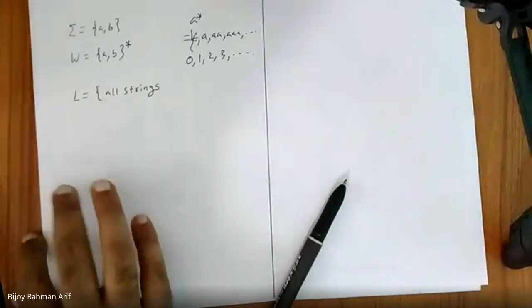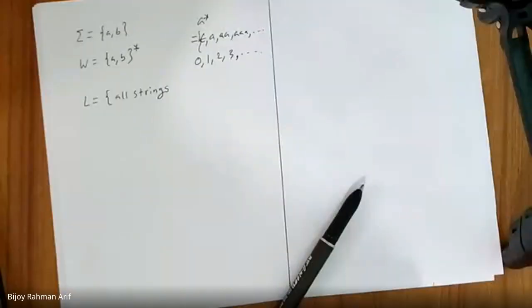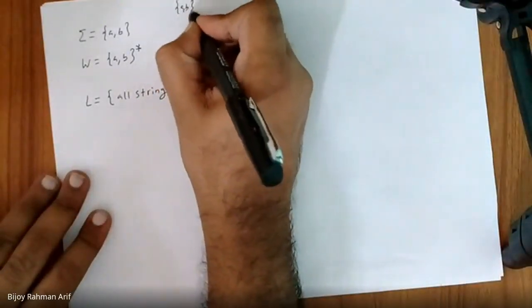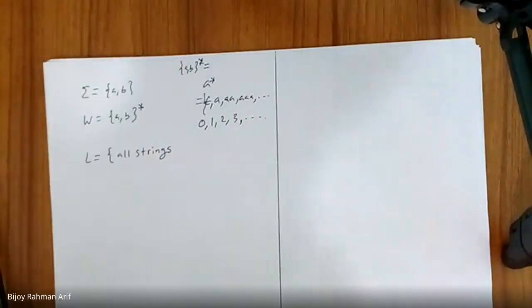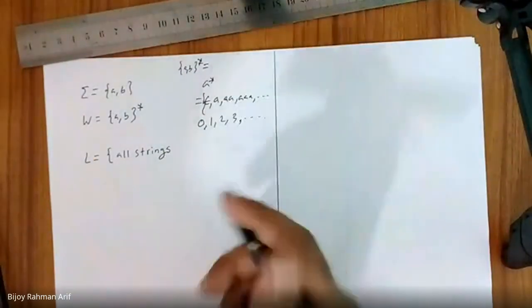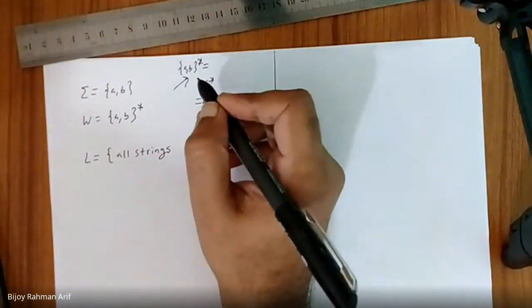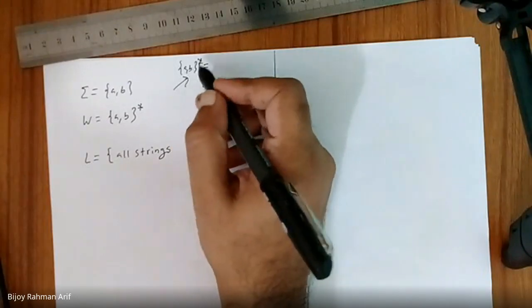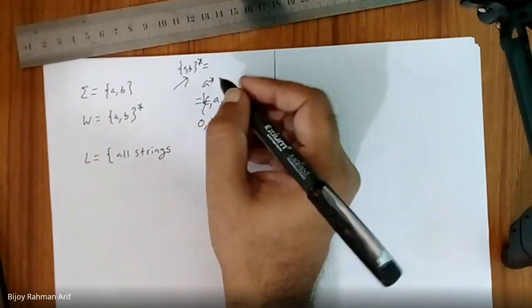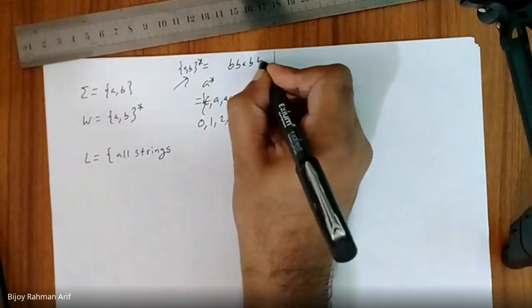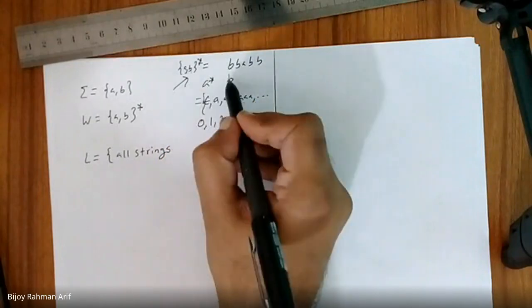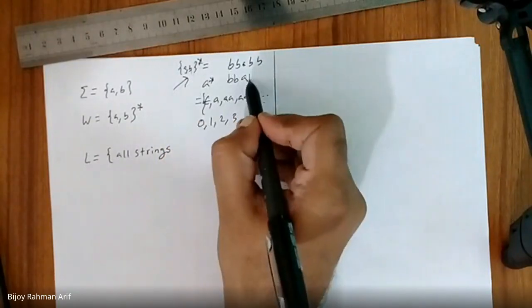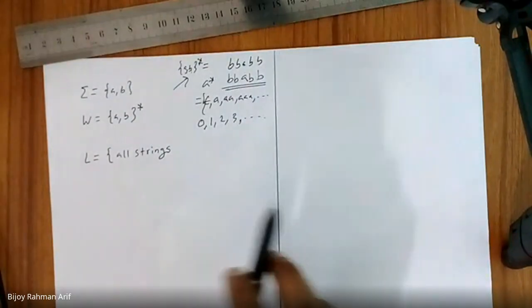Is it clear to you guys? Yes, sir. Then {A, B} star is what? {A, B} star is any number of A and any number of B. So any string would be inside this. Any string which can be generated using A and B can be there. How could this be possible? Let's take BBABB. At first I take B, then I take another B, then I take A, then I take another B, then another B.